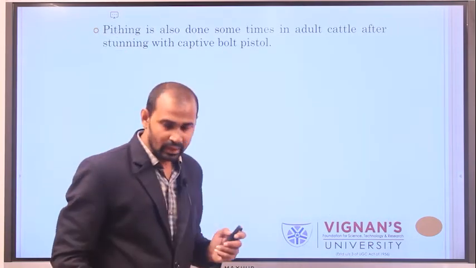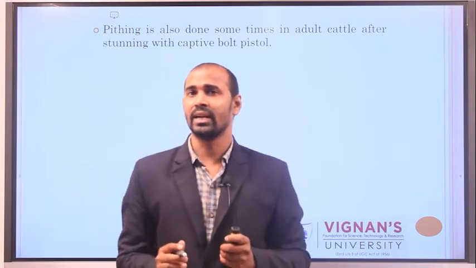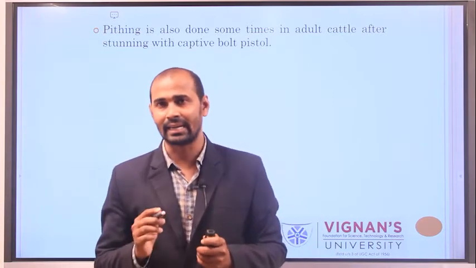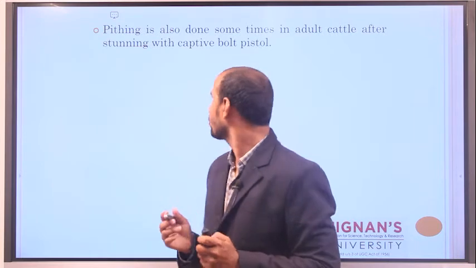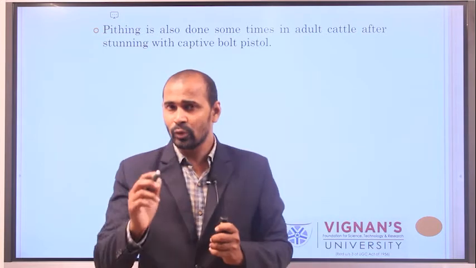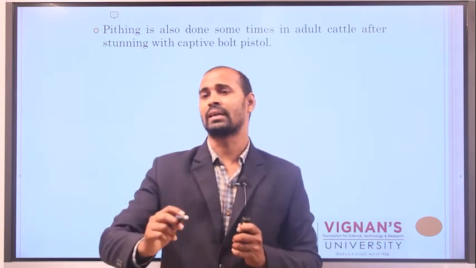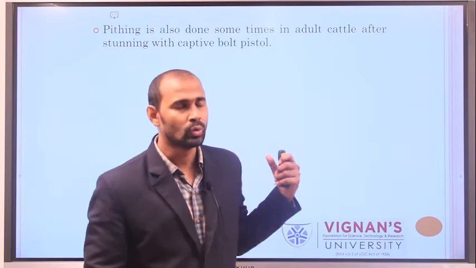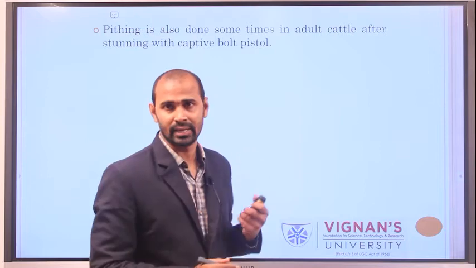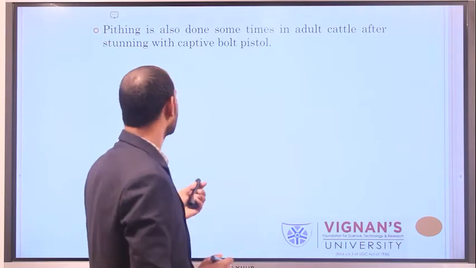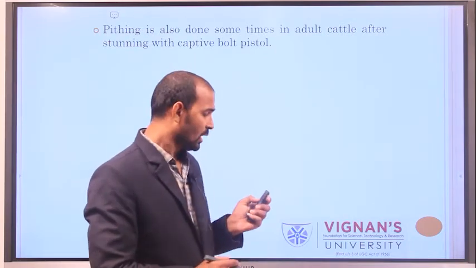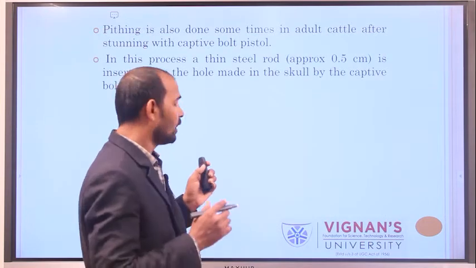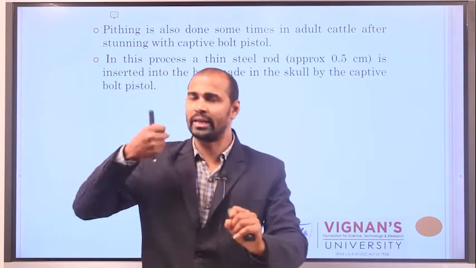Next, pithing. Pithing is generally done for adult cattle and buffaloes. If you do stunning by using a captive bolt pistol, in such a case you have to do pithing also. In this case you do the shooting, right?